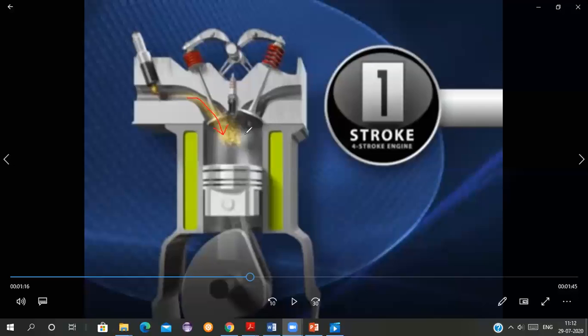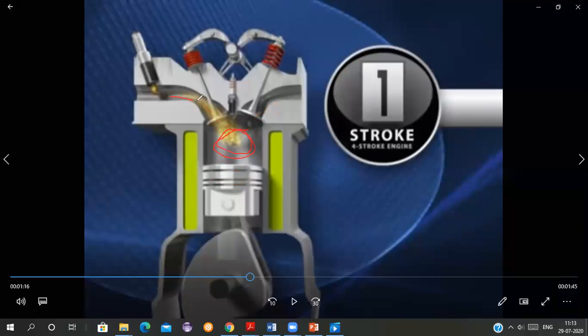Yes, see, because of the piston which is moving here from top to bottom. Okay, first, in the last stroke of the previous cycle, the exhaust gases are expelled. So there is very little gas available here. When the piston is moving down, the crankshaft is doing some work on this piston to pull it down. So when it is pulling down, what is happening? There is a partial vacuum created inside the combustion chamber. Okay, there is a pressure which is below the atmospheric pressure.